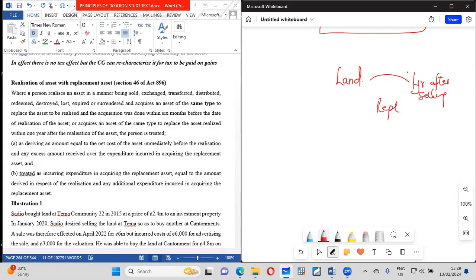So I sell the land and I buy another land, which is 1 year after I sold, it is called replacement.